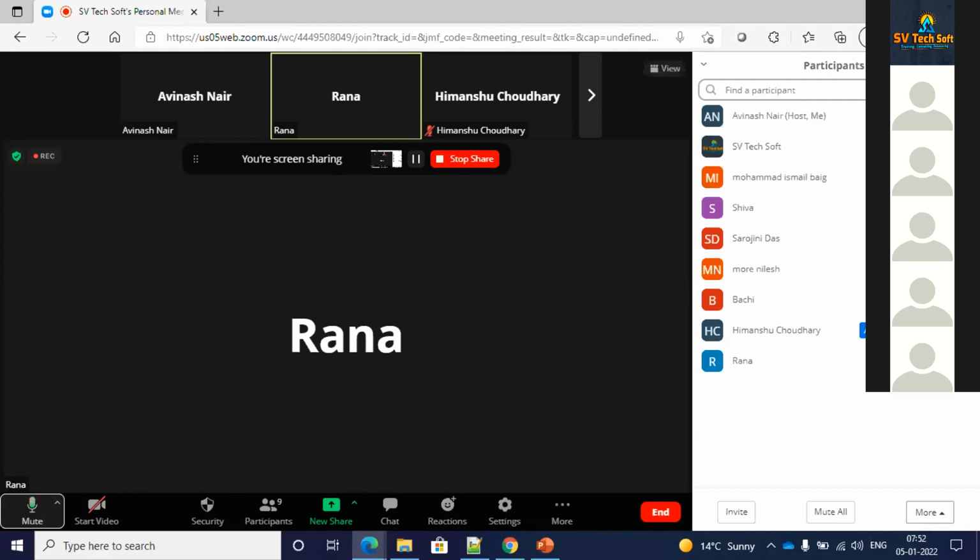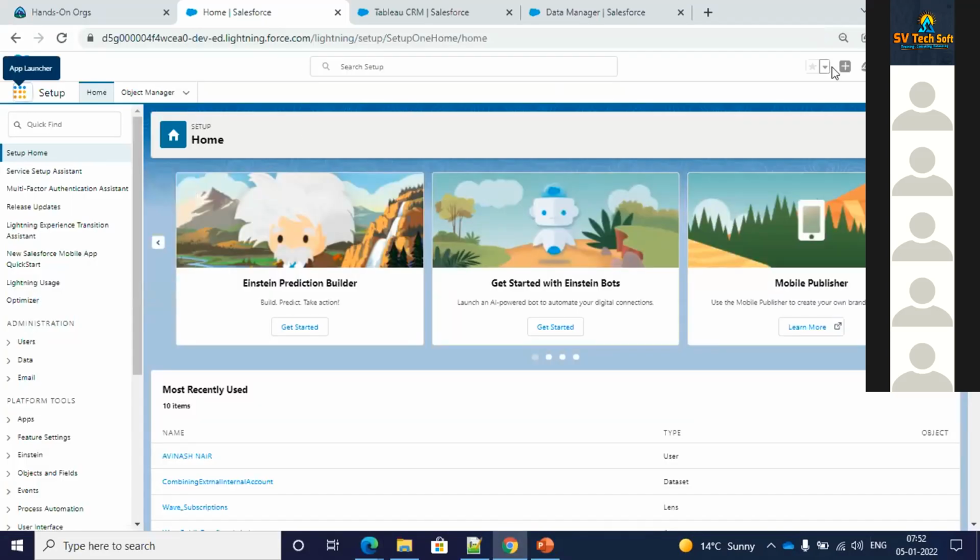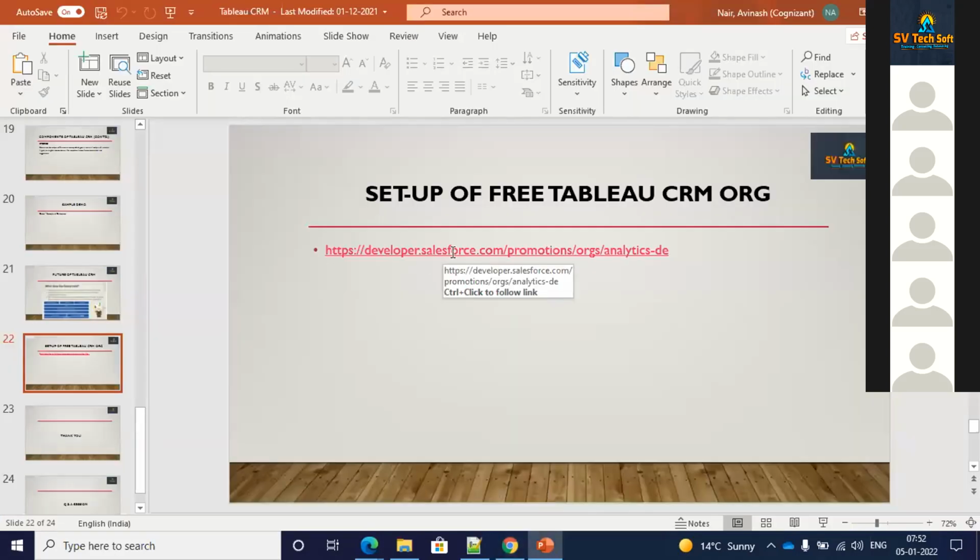And there's no restriction to that tool, that will be there all the time. There's no time limit. So this is your free access. If you go over here, you can set up your free Tableau CRM org. And once you land up, you will be coming over here.